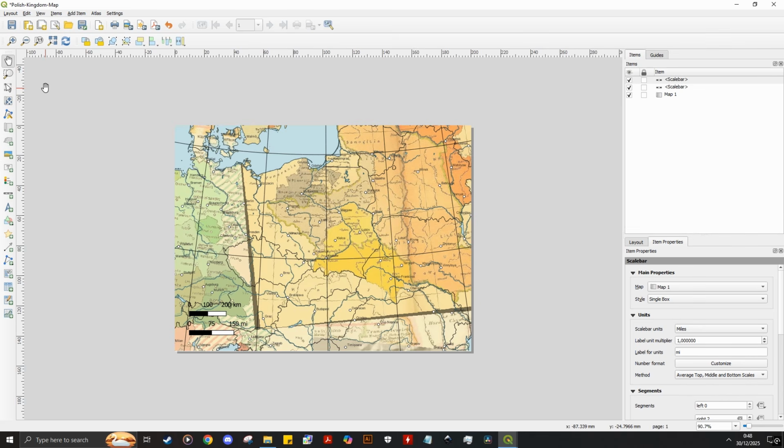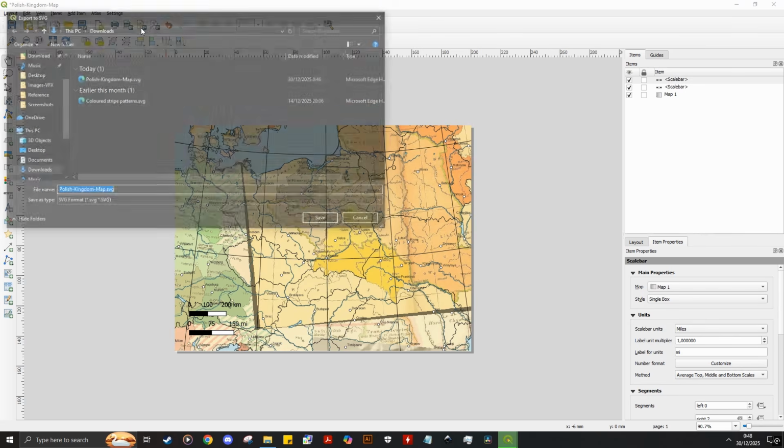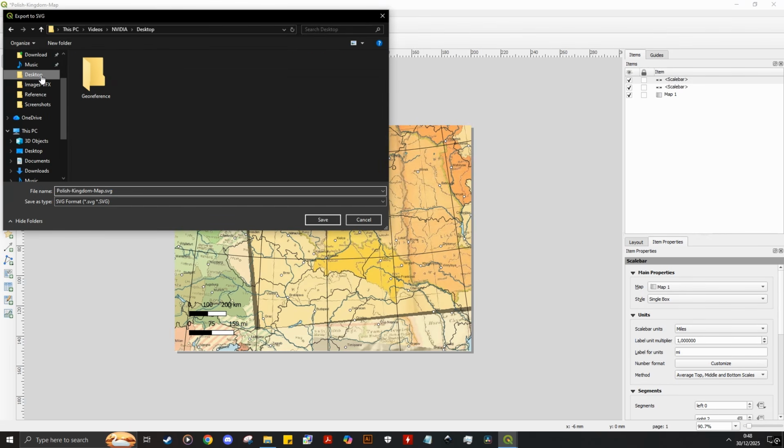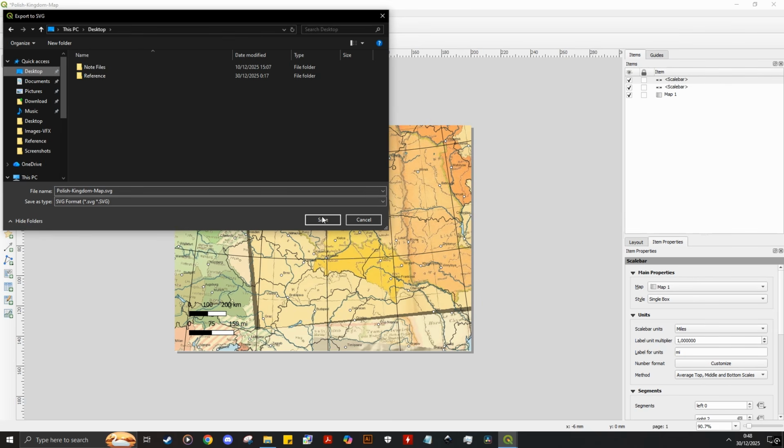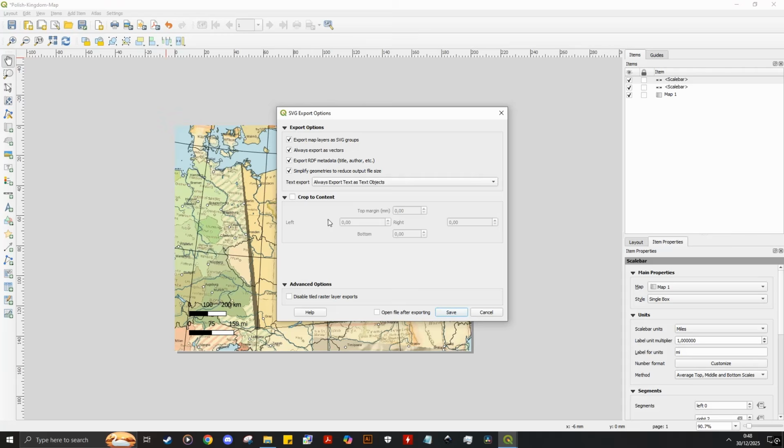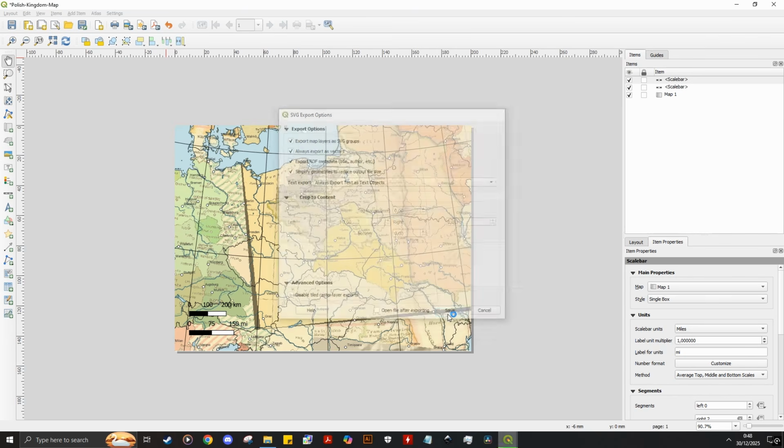After setting everything accordingly, you can finally export them. There are 3 choices to export: as PDF, as image, and as SVG. Since we're exporting this to Inkscape, the latter is the most obvious choice. And after choosing where to save, you're given the menu to export the map in whatever means you wish, but for this one, I only set the labels to text to avoid the busy work in Inkscape. And we're done.